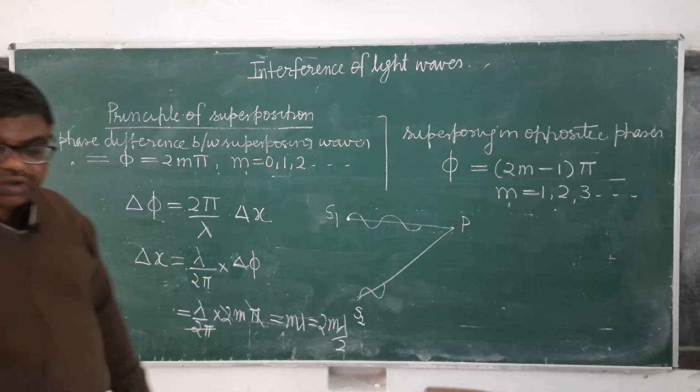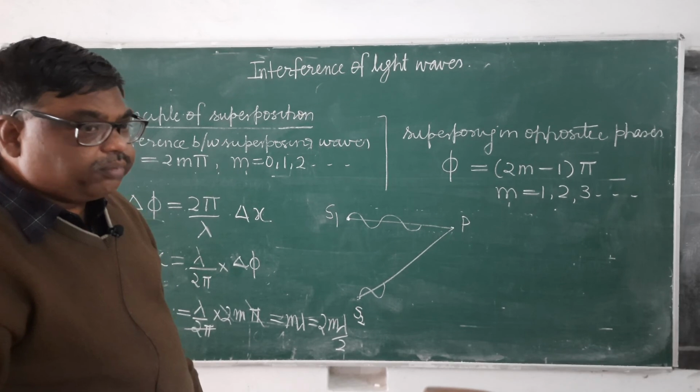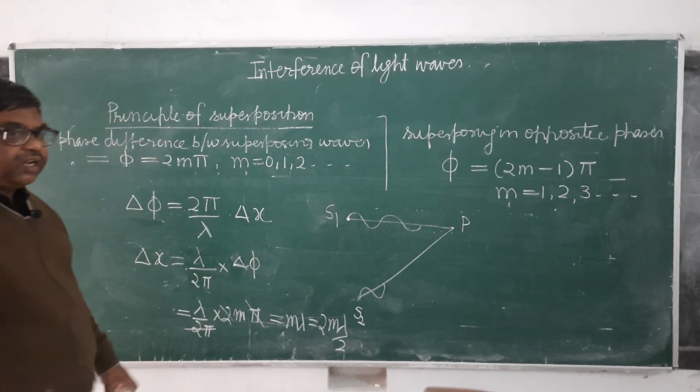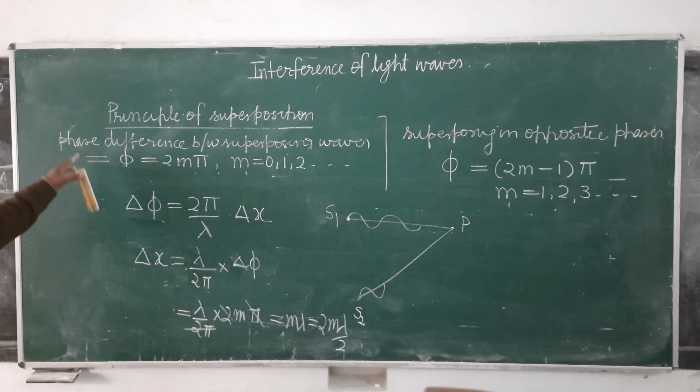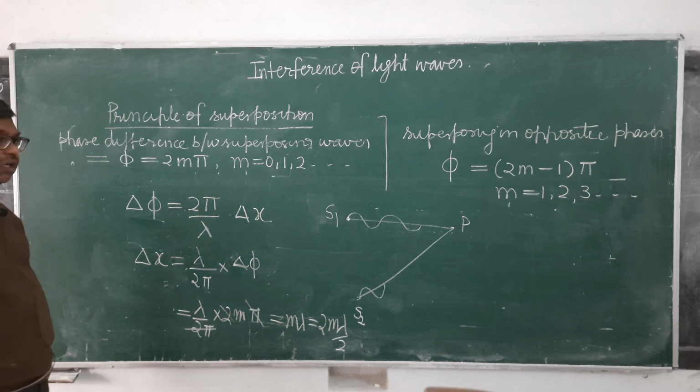It should be an even multiple of lambda by 2, because 2m is an even number, whatever be the value of m. It's clear? So for constructive superposition, for same phase superposition, the path difference between the superposing waves should be an even multiple of lambda by 2.